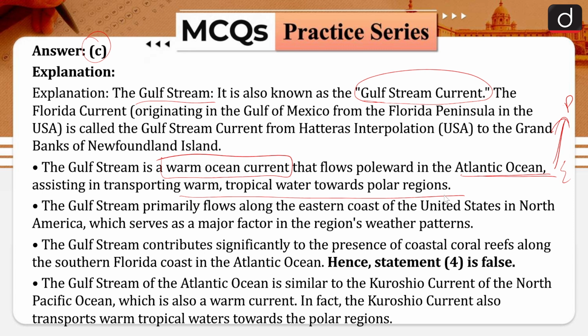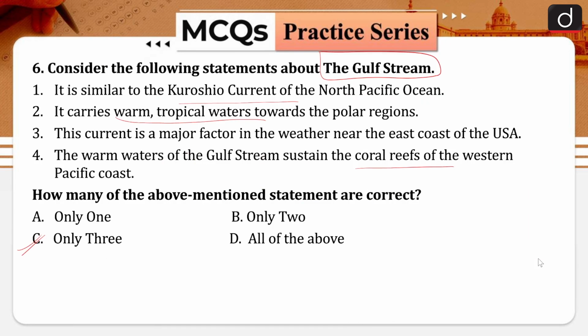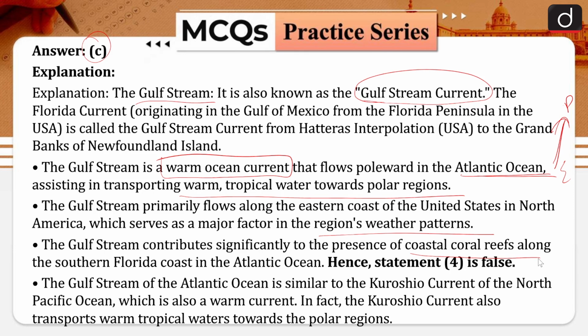The Gulf Stream primarily flows along the eastern coast of the United States, which serves as a major factor in the region's weather patterns. The Gulf Stream contributes significantly to the presence of coastal coral reefs along the southern Florida coast in the Atlantic Ocean. So, the warm waters of the Gulf Stream sustain the coral reefs of the western Pacific coast.